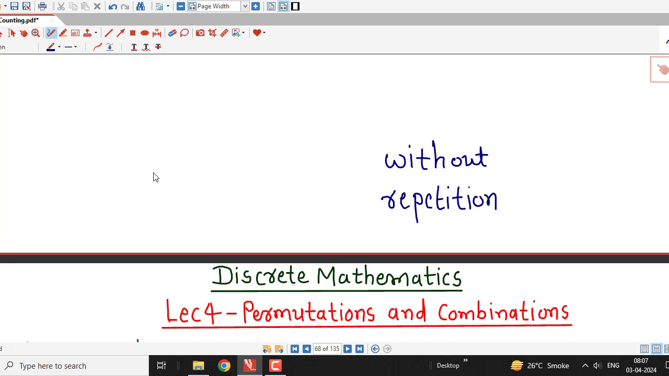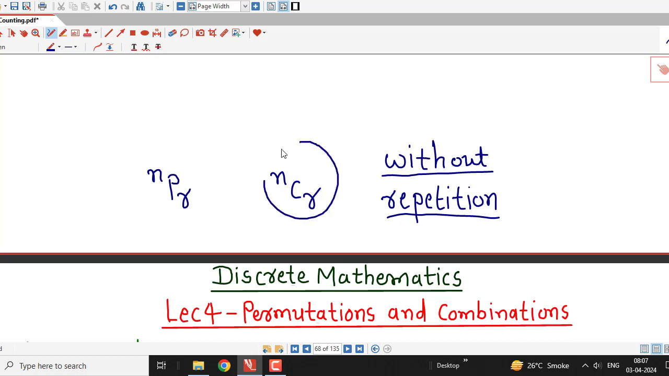and we have seen that the number of permutations of n objects taken r at a time without repetition is given by nPr, and the same thing for the number of combinations of n objects taken r at a time. So if we are doing arrangements or selections in which repetition is not allowed, then we have to use these two formulas which we have discussed in previous lectures.